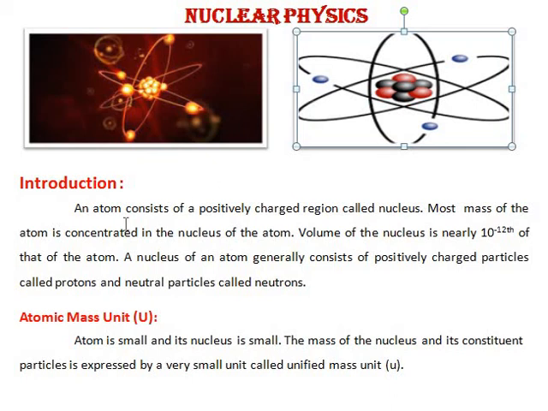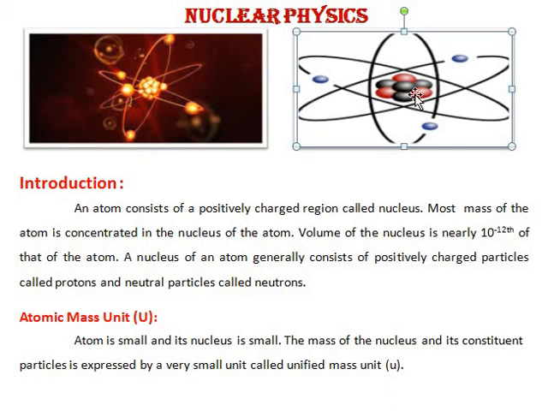An atom consists of a positively charged region called the nucleus. That is, the heavy, massive positive charge situated at the center of the atom is called the nucleus. It was discovered by Rutherford, and the credit for the discovery of the nucleus thus goes to Rutherford. How did he perform the experiment?